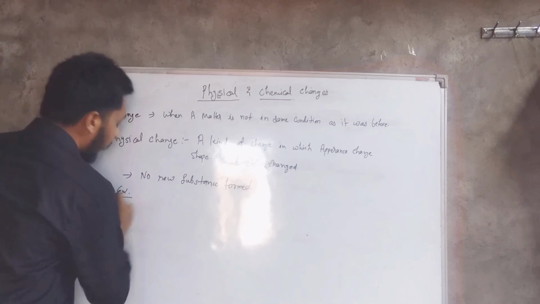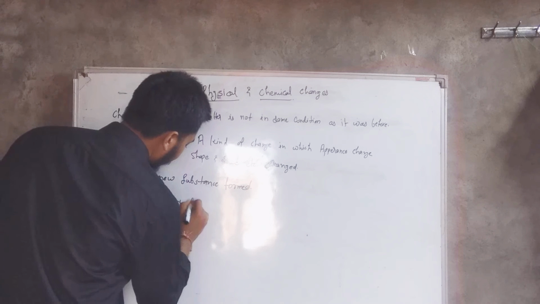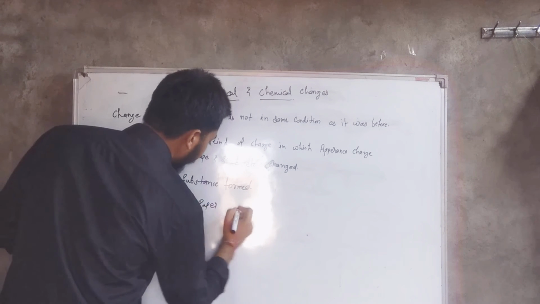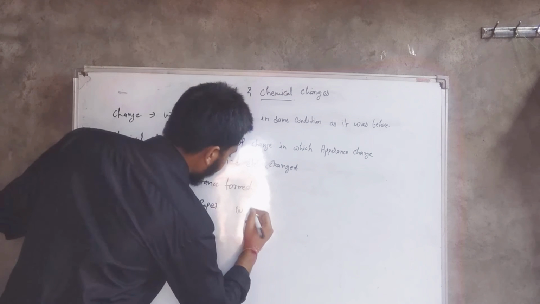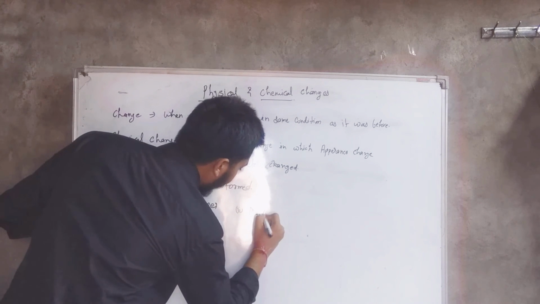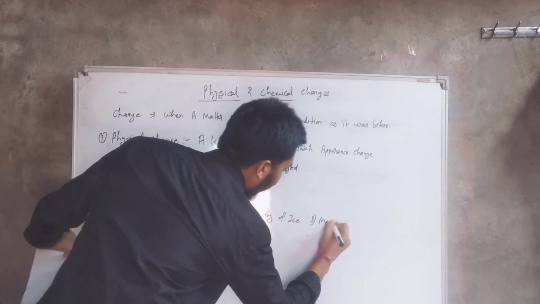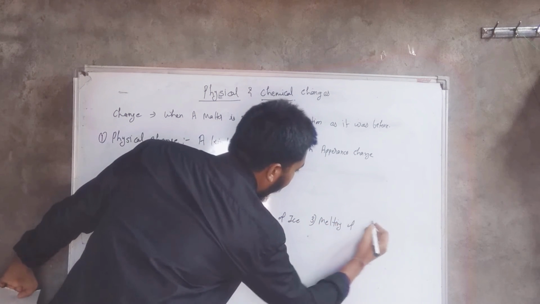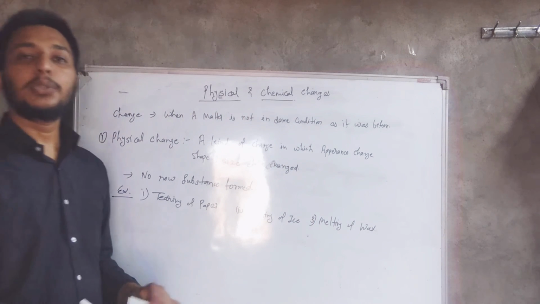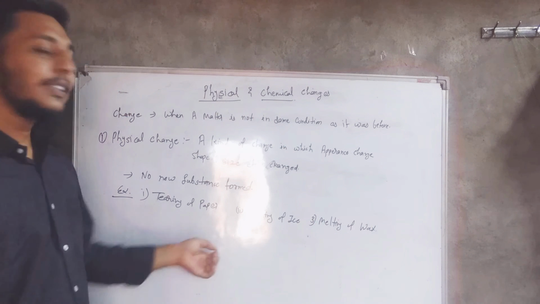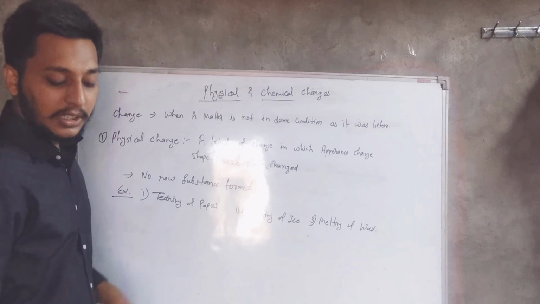For example, what we can write? The first one is tearing of paper. Second one is melting of ice. We can say melting of wax. So those kind of changes in which no new substance is getting formed, only shape and size is getting changed, those changes are called as physical change.